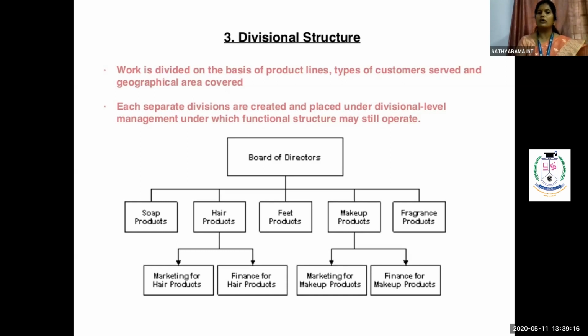The divisional structure is especially meant for having a marketing department separately for hair products, or running a finance department separately for hair products, and so on. So you require n number of ruling people to run the various product lines inside our organization. You compete with each and every product line inside the market, but a single top management is ruling the whole overall product line inside the organization.